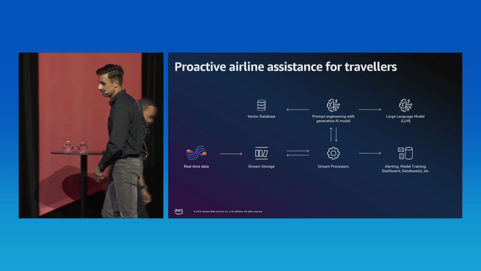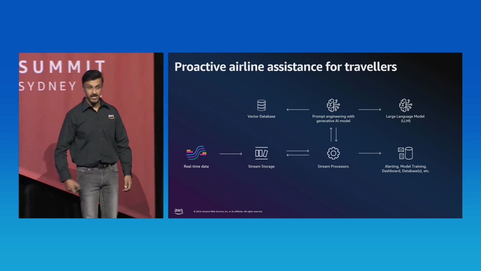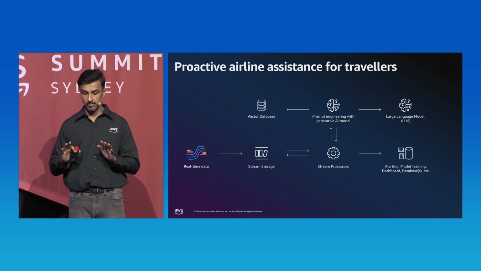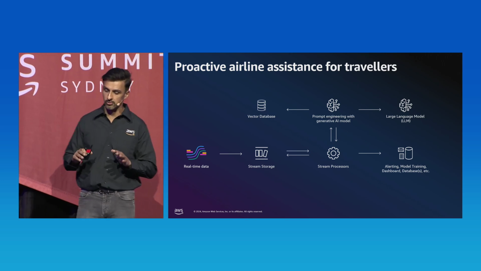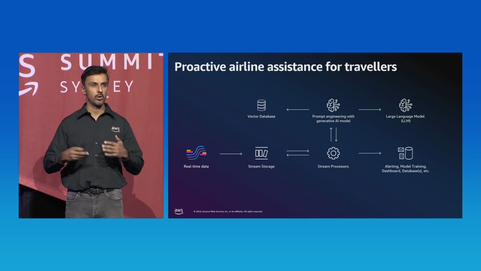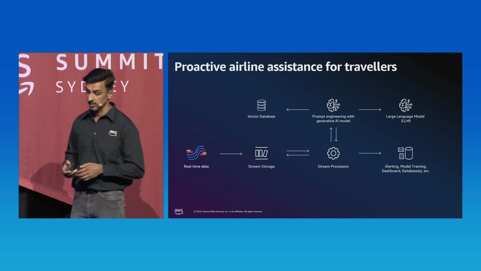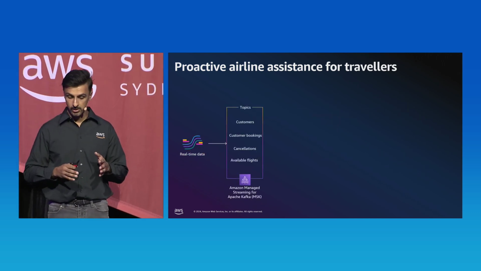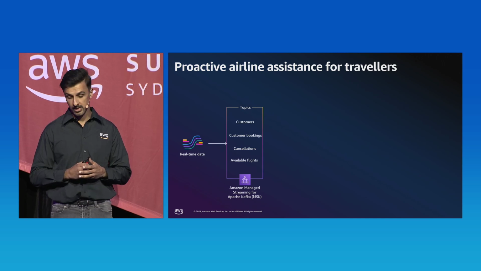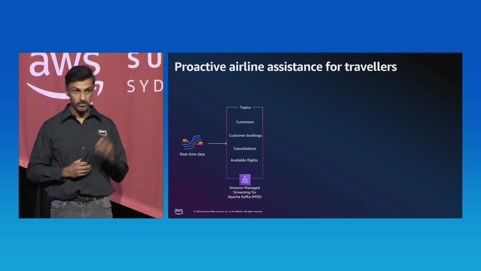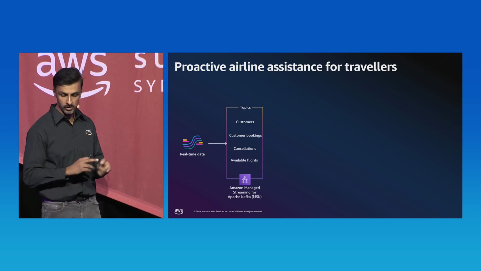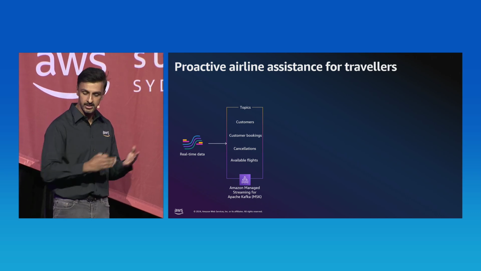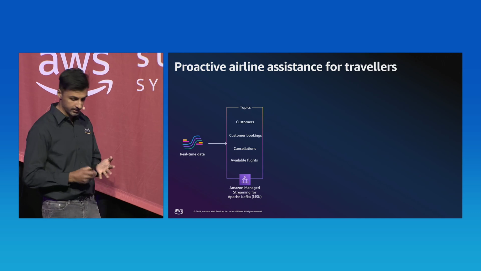Thanks, buddy. Hi, everyone. So my name is Abe, and in the second section of this talk, we're going to dive into a demo. But before I do that, I want to walk you through the high-level view of the data flow for the architecture that we'll be looking at. Now, the first piece of the architecture is going to be Amazon Managed Streaming for Apache Kafka. Now, we've got 4 topics in Kafka. We've got customers, customer bookings, cancellations, so these are airline cancellations, and available flights.